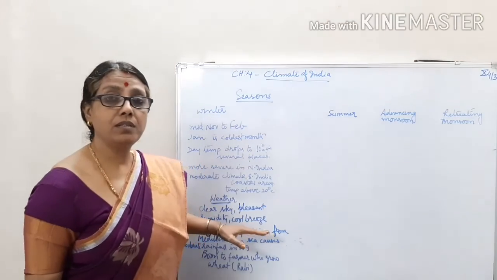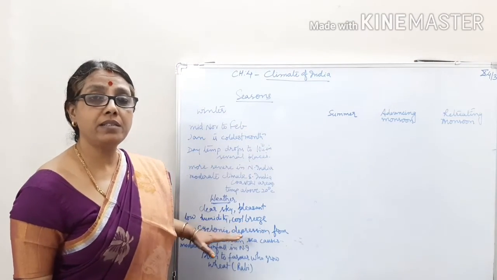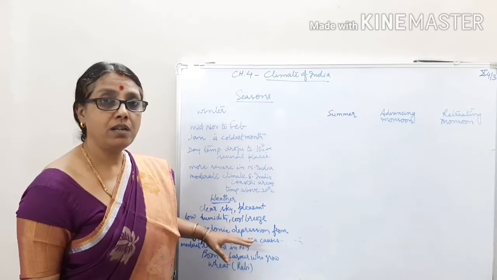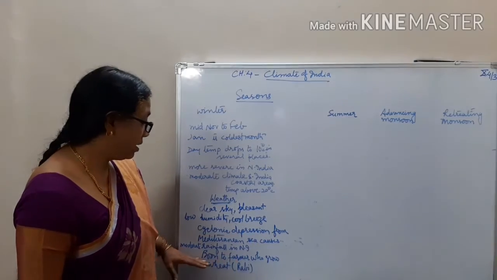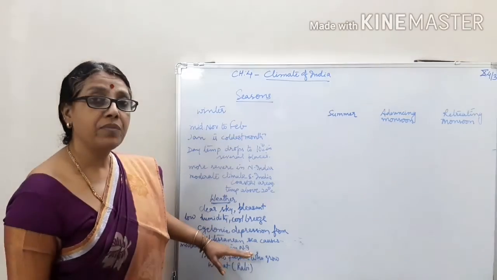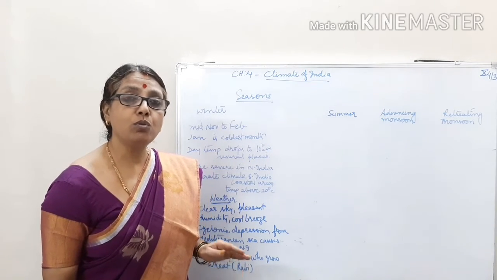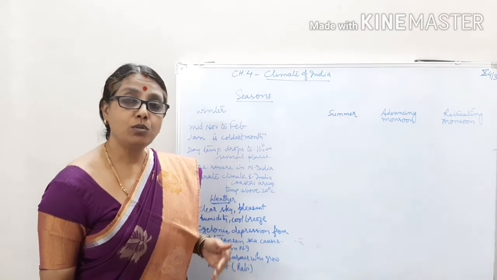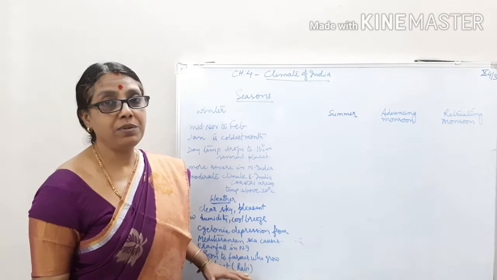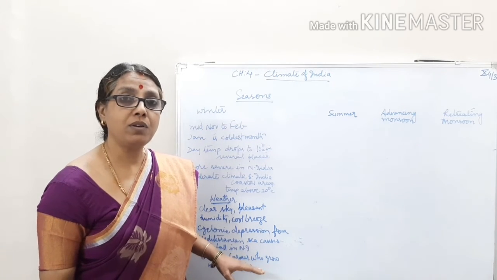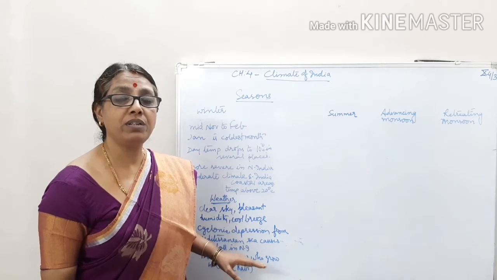Cyclonic depressions coming from the Mediterranean Sea are also known as western disturbances, children. They give rainfall in northern India, and this rainfall is a boon to the farmers who cultivate wheat in Rabi season. Wheat is grown in Rabi season, children. Rabi crop is also called the winter crop season.